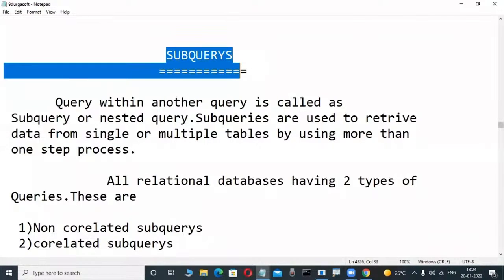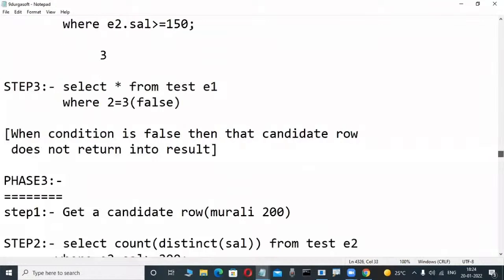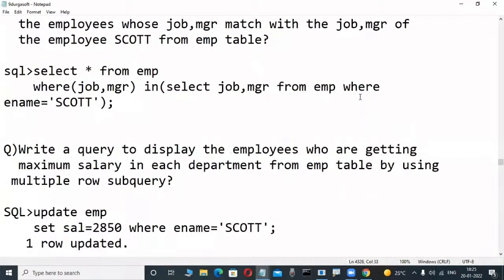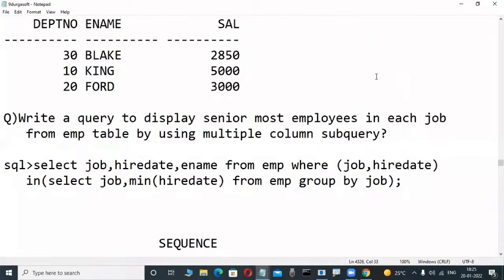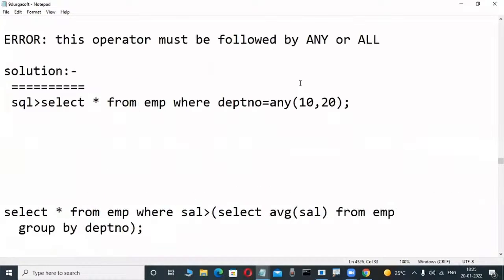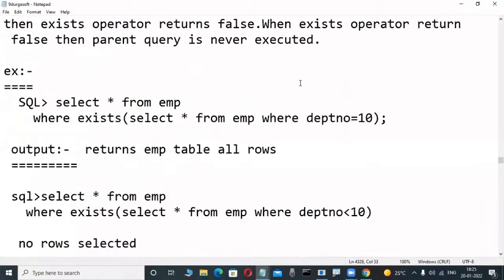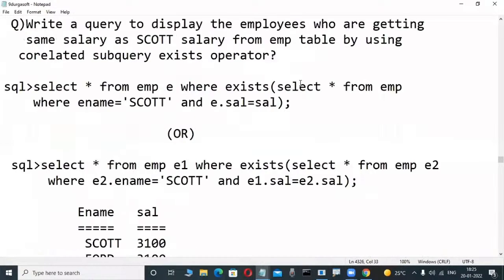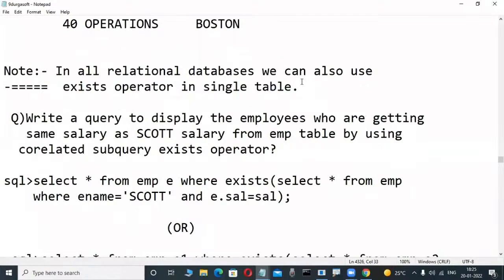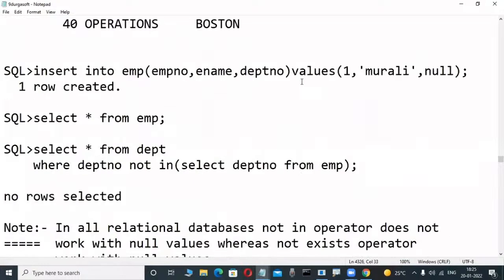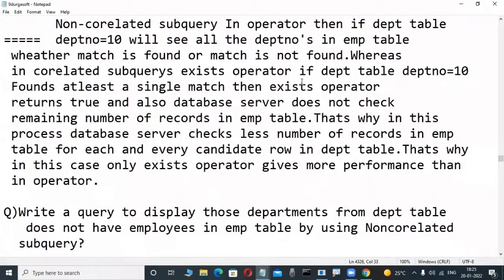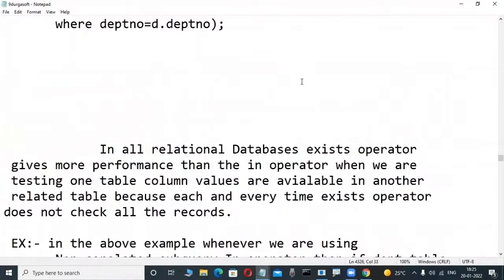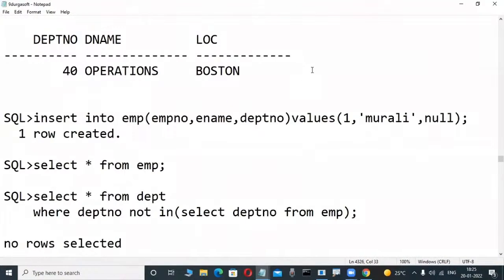In this chapter we are learning about interview questions. Suppose you are attending an interview and they ask you to display the nth highest salary employee, the second highest salary employee, or to delete duplicate rows. These types of things are there, and we learn all of them in our course. These are all things we become familiar with.